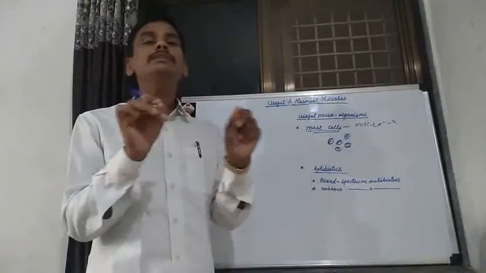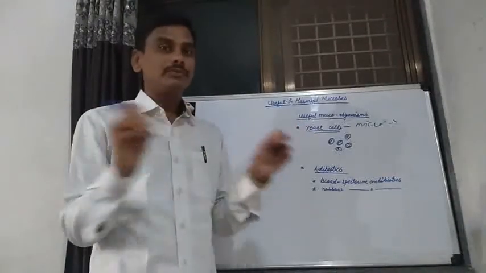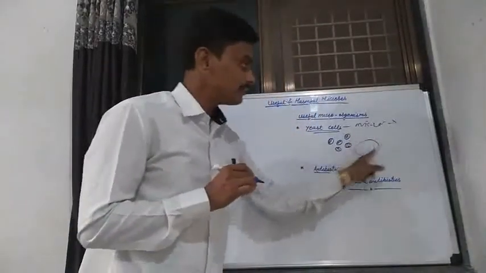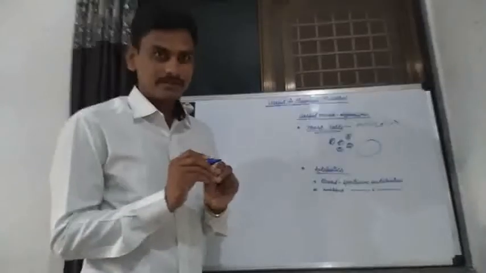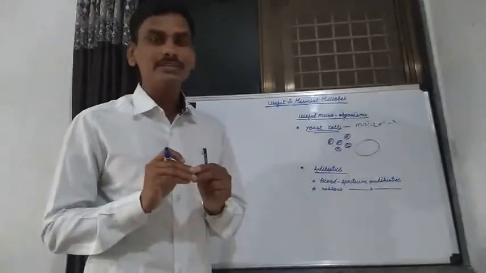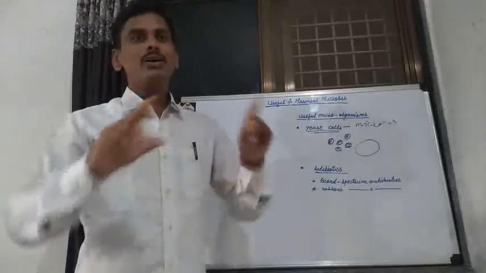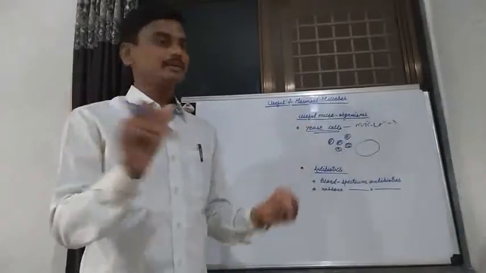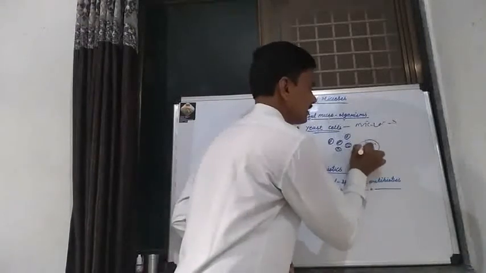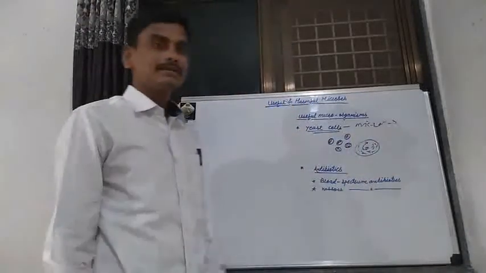It is a unicellular, single cell. If you see the structure of the dry yeast cell, it is unicellular, and all functions are carried out by that single cell. That's why there is a single nucleus and many cell organelles present in that cell.